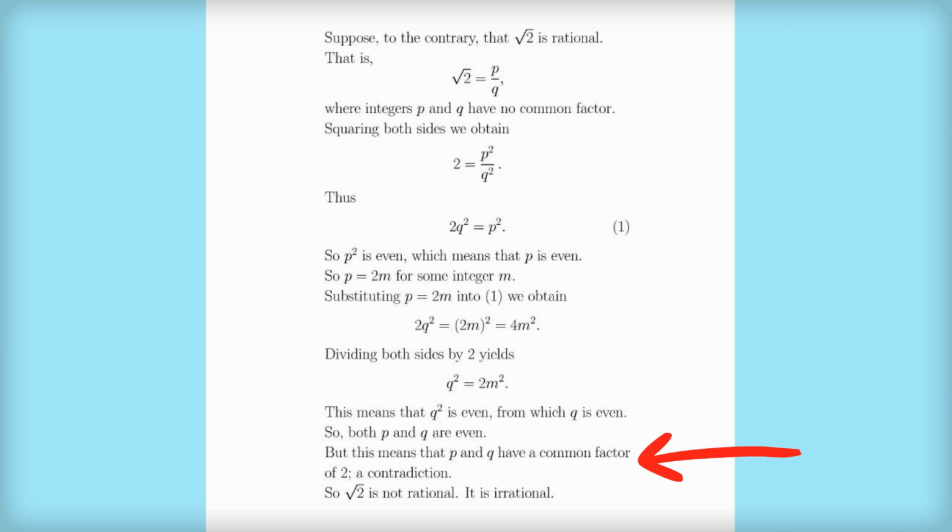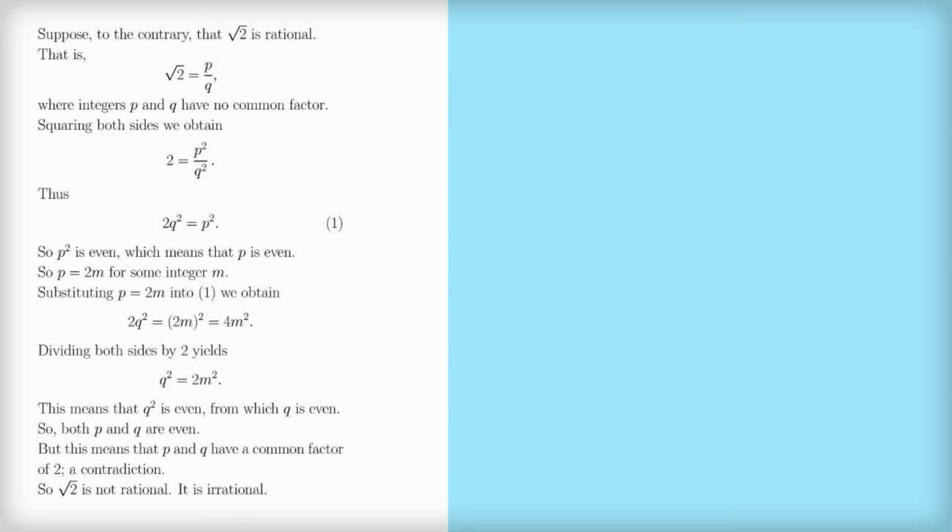Either p and q do have a common factor greater than 1, or they don't, and both of those statements can't be true. So the only thing that can be changed here is the original supposition, and so that must not be true. And so that means that the square root of 2 is not a rational number, and therefore it's irrational. So now let's have a look at the proof in detail.